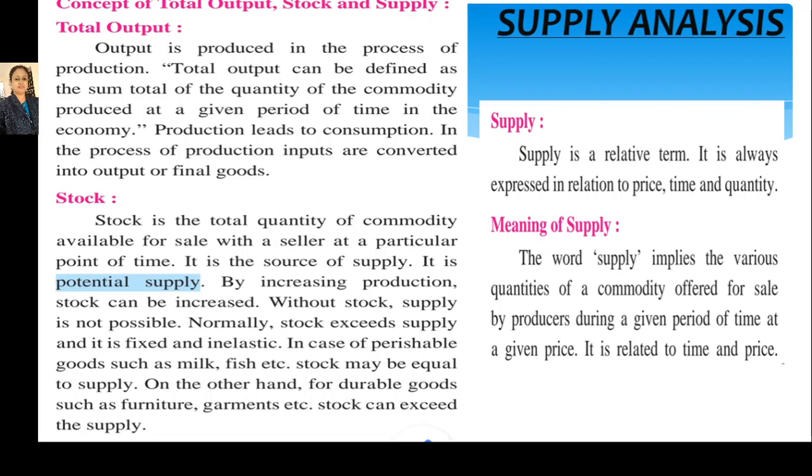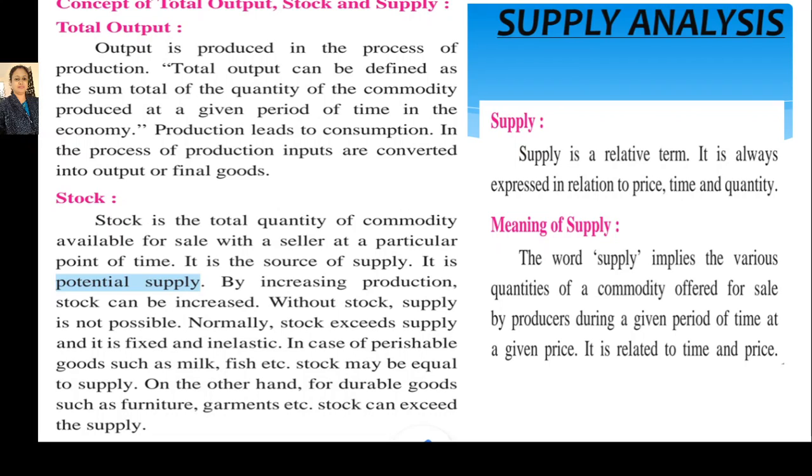It is the source of supply. It is a potential supply. By increasing production, stock can be increased. Without stock, supply is not possible. Normally, stock expresses supply and it is fixed and inelastic.